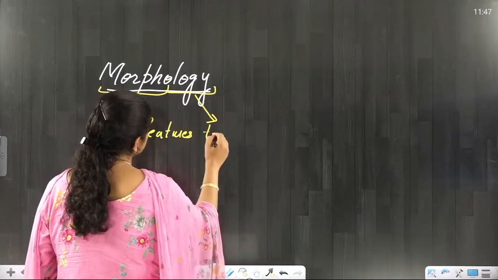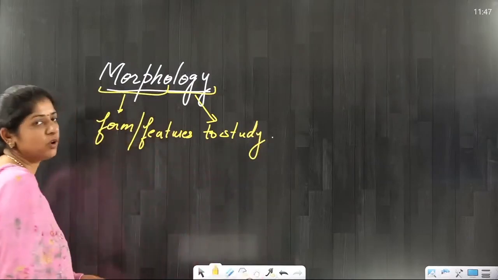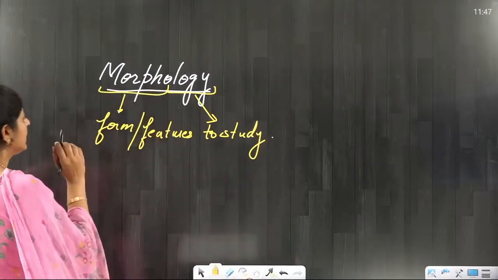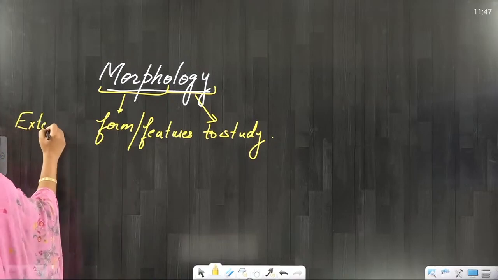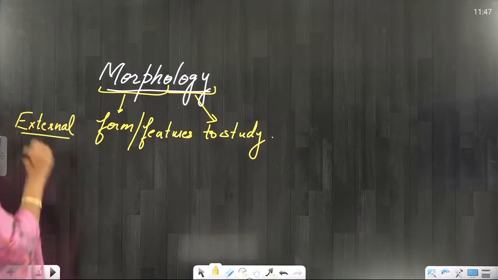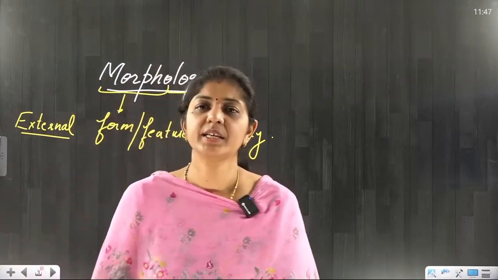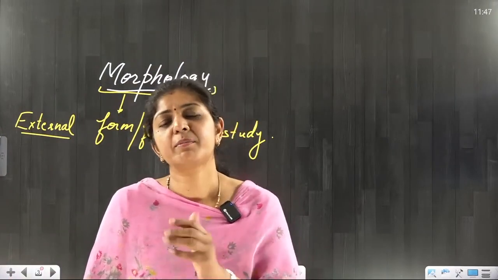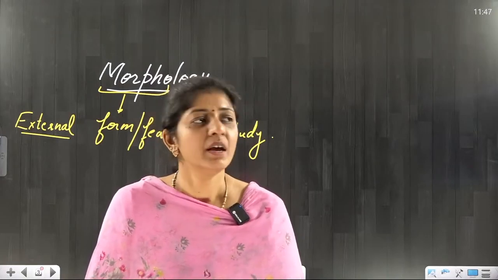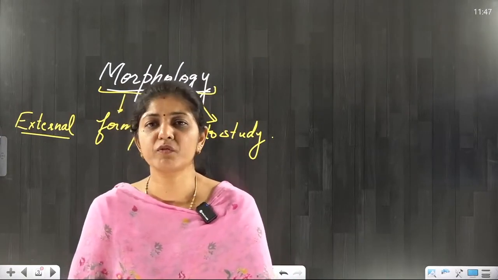Ology means to study. Study of form or features, but here in this chapter we are discussing the external morphology. Morphology can be of two types, external as well as internal. Internal means I am talking about your next chapter, anatomy of flowering plants. Right now in today's session, we will discuss only the external morphology.